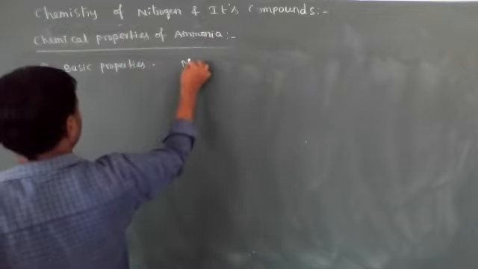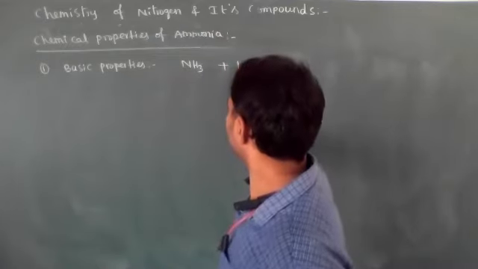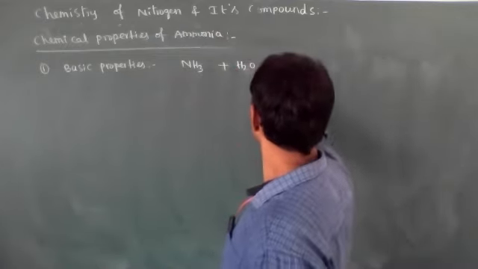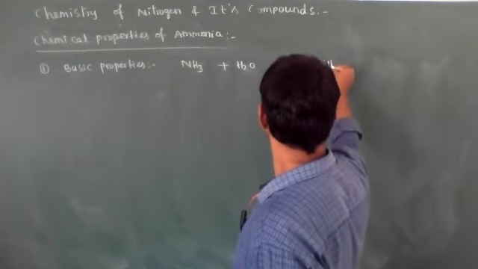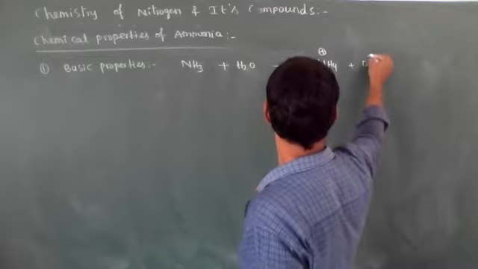Whenever ammonia is combined with water, it forms ammonium ion plus OH minus ions.